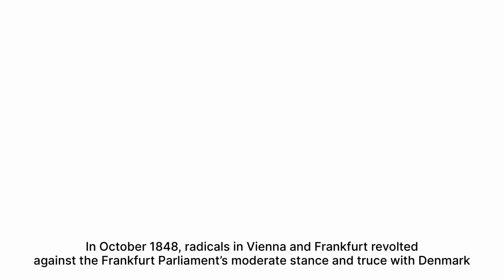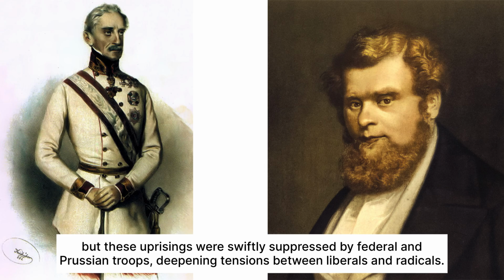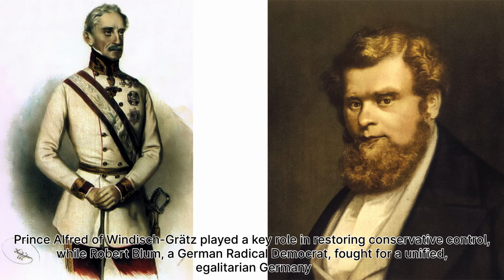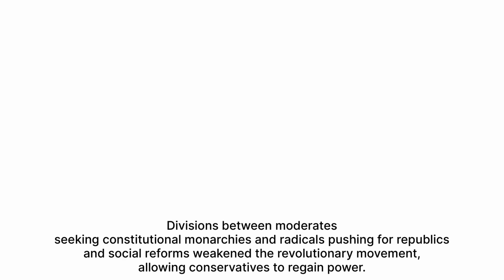In October 1848, radicals in Vienna and Frankfurt revolted against the Frankfurt Parliament's moderate stance in truce with Denmark. But this uprising was swiftly suppressed by federal and Prussian troops, deepening tension between liberals and radicals. Prince Alfred of Windisch-Gratz played a key role in restoring conservative control, while Robert Blum, a German radical Democrat, fought for a unified egalitarian Germany. These events marked a turning point as hopes for reform gave way to counter-revolution. Division between moderates seeking constitutional monarchies and radicals pushing for republics and social reforms weakened the revolutionary movement, allowing conservatives